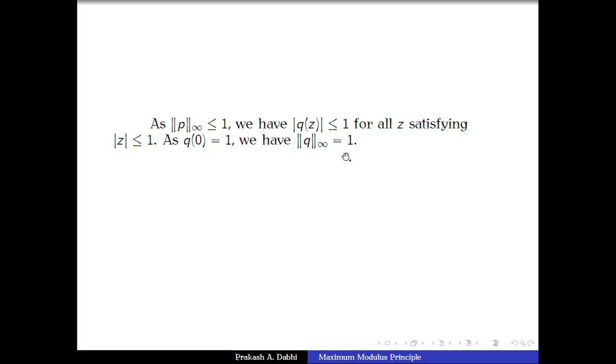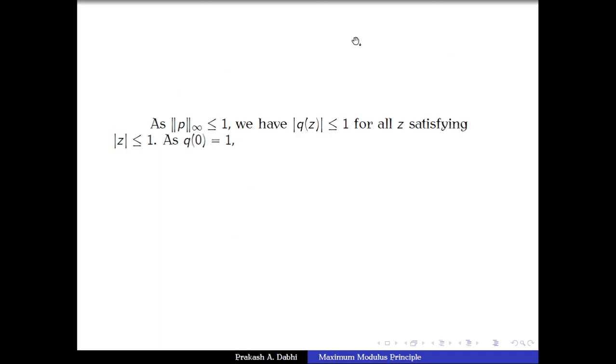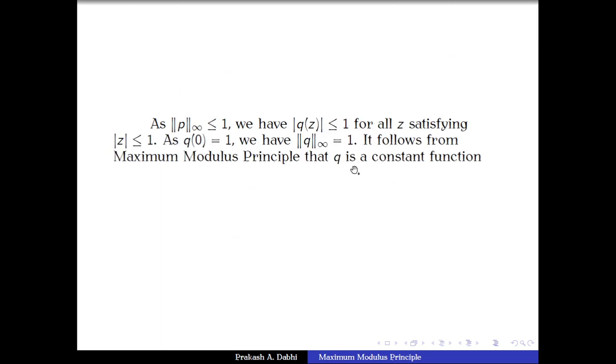But now one can see that q is an analytic function on the closed unit ball. In fact, q is analytic on the open unit ball, q is continuous on the closure of the open unit ball, and mod of q has a maximum in the interior because q of 0 equals 1.